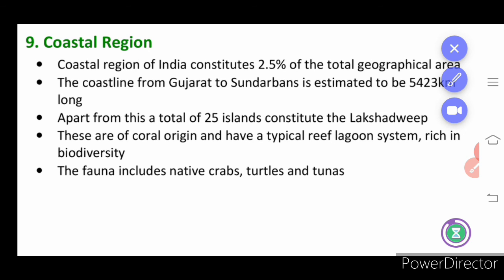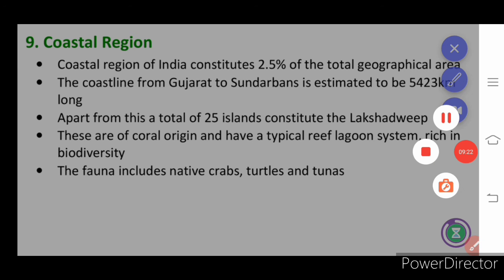Next you have the coastal region. Coastal region, as you know, is near the ocean. Apart from this, a total of 25 islands constitute the Lakshadweep. 2.5% of the total geographical area is composed of the coastal region. The fauna include the native crab, turtle and tunas. Tunas are fishes.